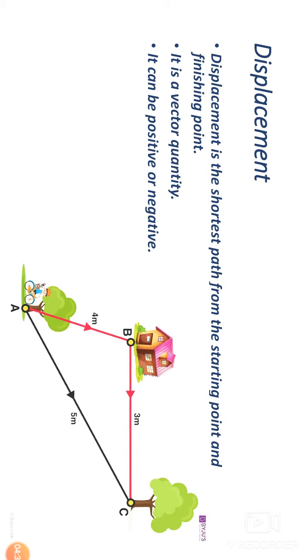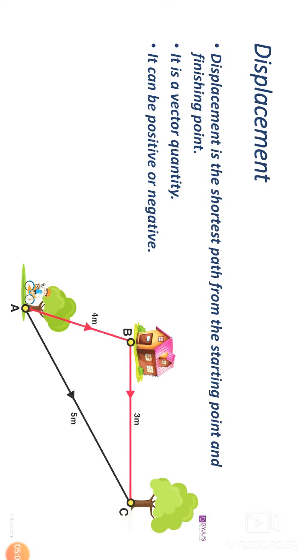So what's the displacement of this boy? It's 5 meter. Displacement is a vector quantity because in it not only magnitude but also the direction is taken into consideration. It can be positive or negative. This is the difference. Distance is a scalar quantity and displacement is a vector quantity. Distance is always positive. Displacement can be negative or positive.